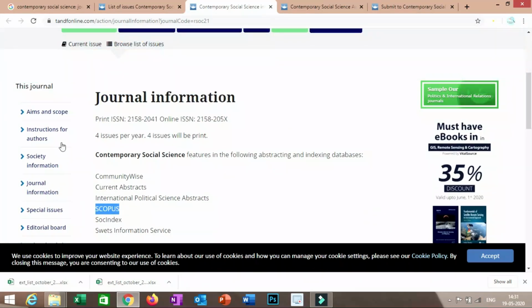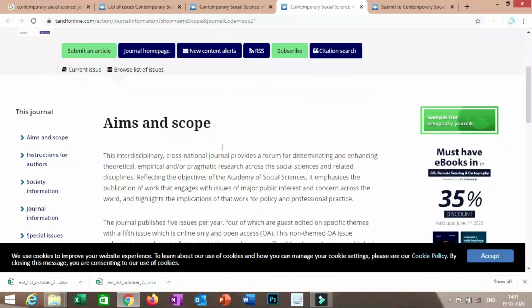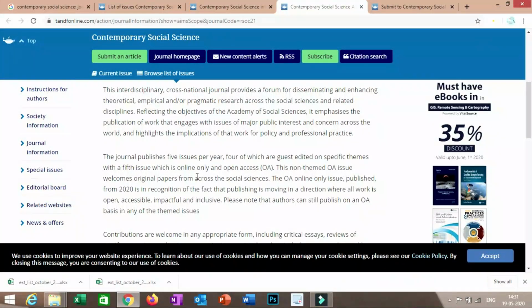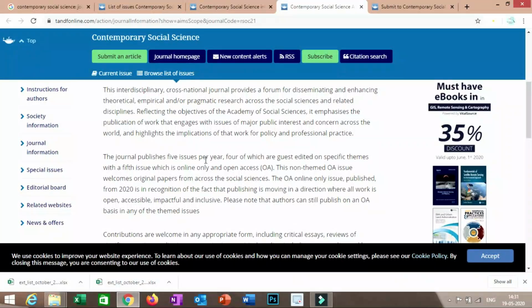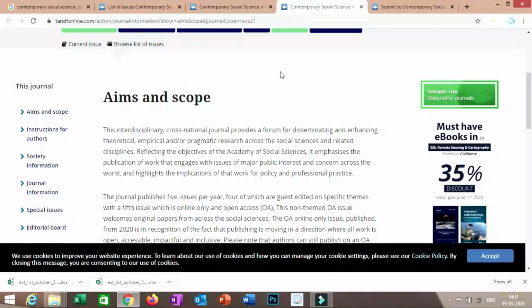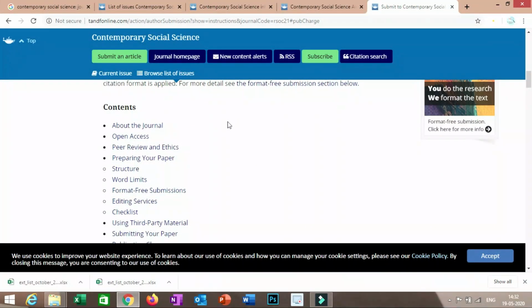Now we will see the aim and scope, theme, and which areas the journal accepts for publication. They have not specifically mentioned any streams of social sciences. That means the journal accepts almost all the streams of social sciences. Then we will go to the instructions for authors. As this is a Taylor and Francis publication, you will find a similar window. Here you will get all these options: preparing your paper, structure, word limits, etc.